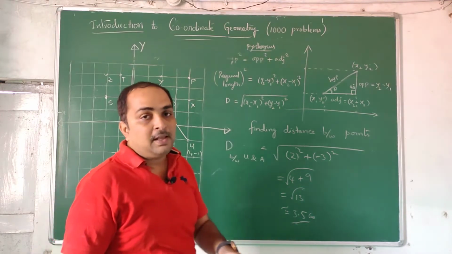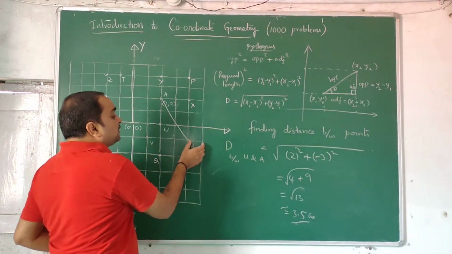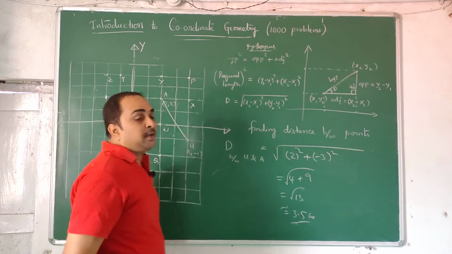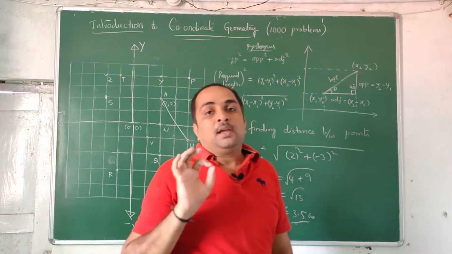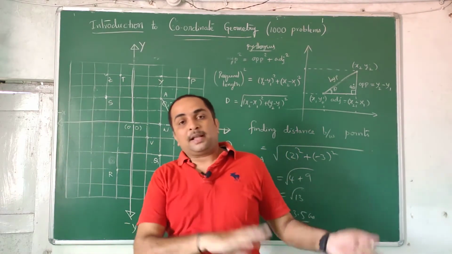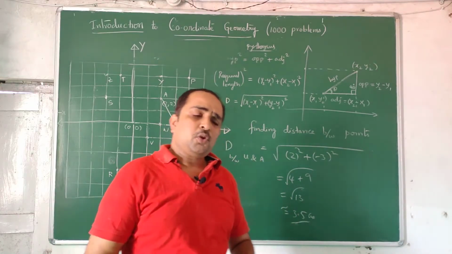The answer is so simple. This is not a graph paper, this is not 1 centimeter, so obviously I don't get the distance to be 3.5 centimeters. In the beginning when you do it like this, also do it on graph paper and check the lengths. You will get a lot of satisfaction.